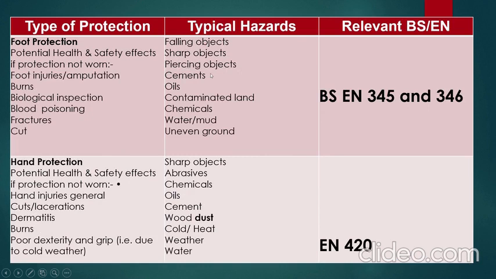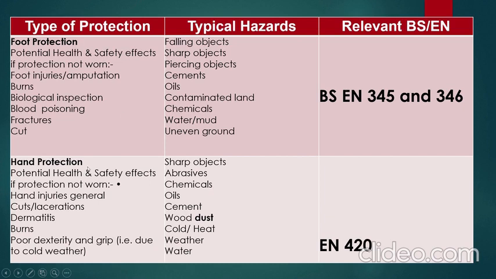and piercing objects, cements, oils, contaminated land, chemicals, water, mud and uneven grounds that can affect us if we fail to wear the foot protection. What are the relevant BS and EN standards to be considered when we purchase the foot protection? BS EN 345 and 346 standards to be considered when we purchase the foot protection.